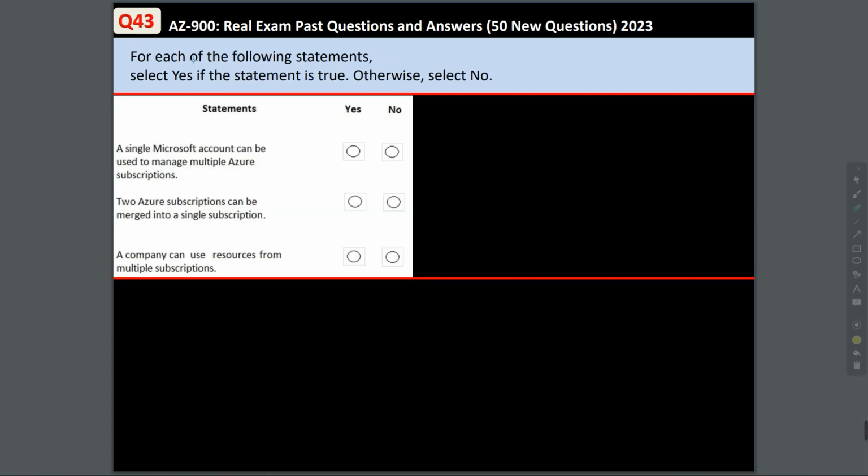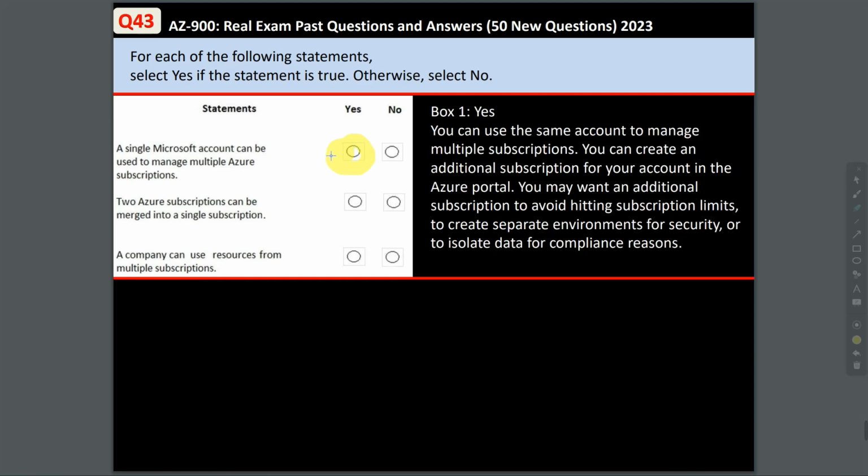Question 43. For each of the statements, select yes if the statement is true, otherwise select no. The first statement says, a single Microsoft account can be used to manage multiple Azure subscriptions. And this is correct, yes. You can use the same account to manage multiple subscriptions. You can create an additional subscription for your account in the Azure portal.